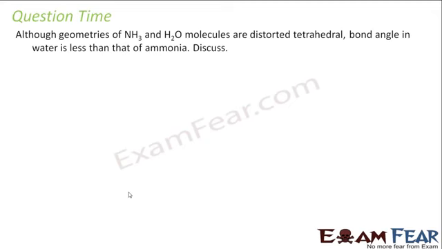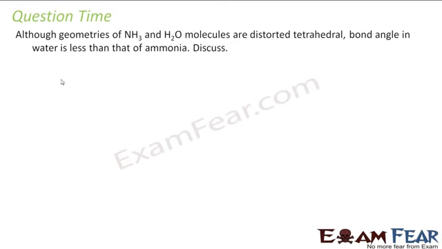The question says, although the geometry of ammonia and water are distorted tetrahedral, the bond angle in water is less than ammonia. Why? So if you see ammonia, N, H, H, H, and water, in water I have 2 lone pair. In ammonia I have 1 lone pair, right? Because nitrogen has 5 valence electrons, 3 are used in bonding and 2 are here.